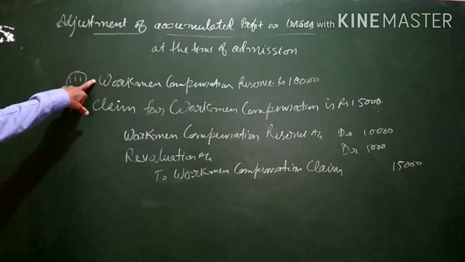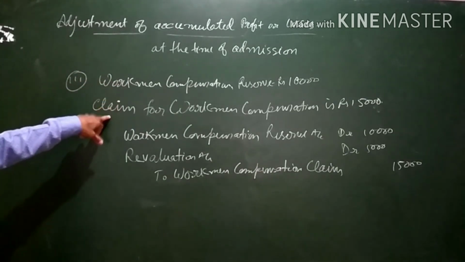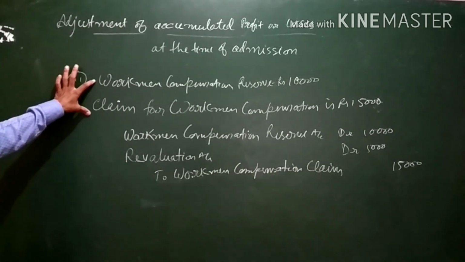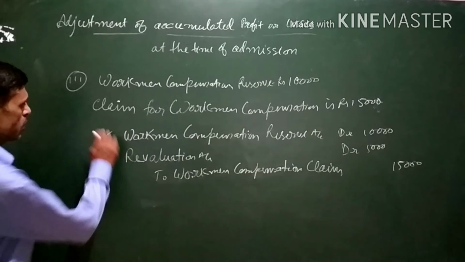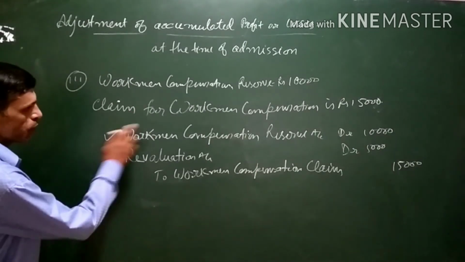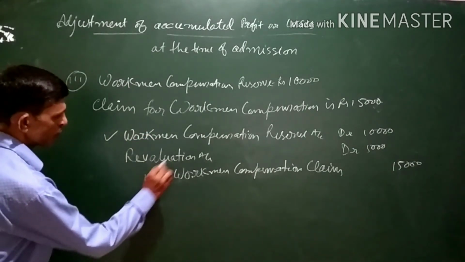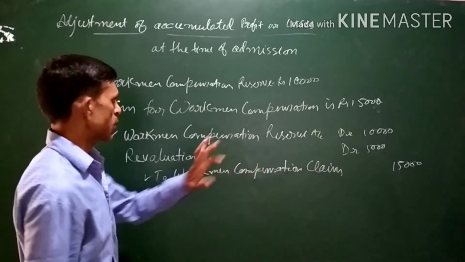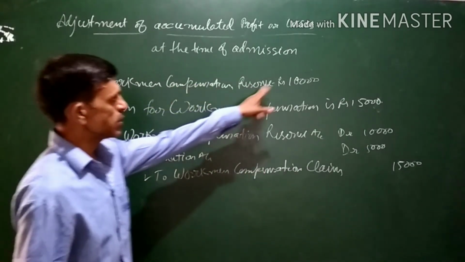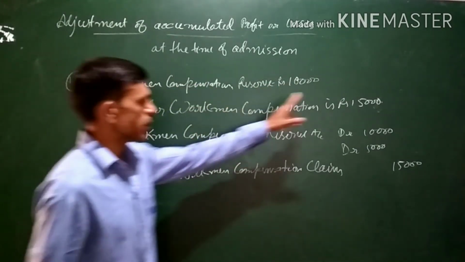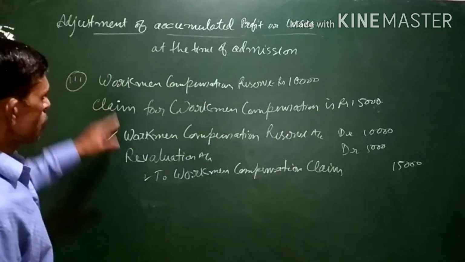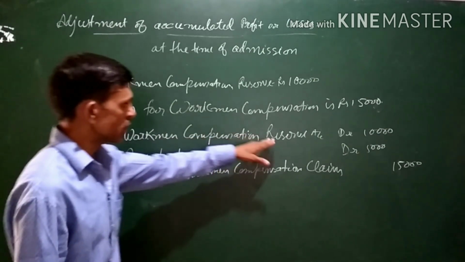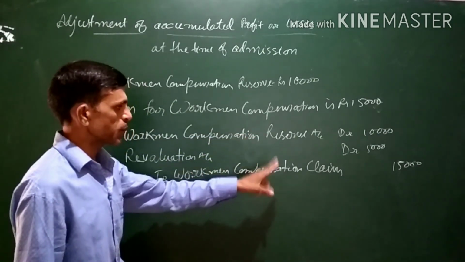One more scenario can be if the claim and the reserve are the same amount. Then in that case there is no worry, because the whole amount of workman compensation reserve will be transferred to the workman compensation claim account. Suppose the reserve is 10,000 and the claim for workman compensation is also 10,000. Both are the same. Then the whole amount of workman compensation reserve will be transferred to the workman compensation claim account.